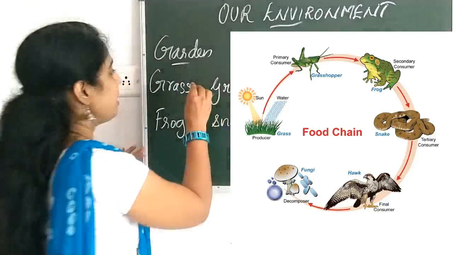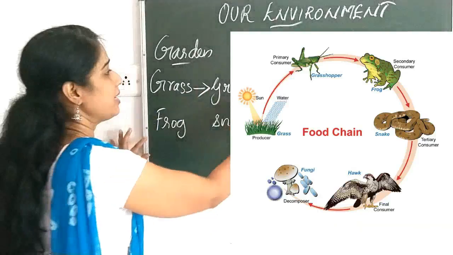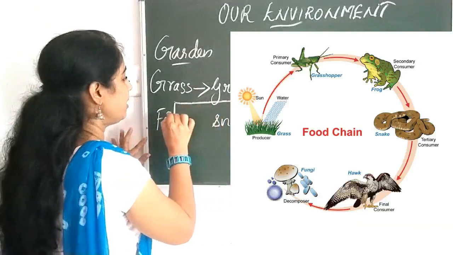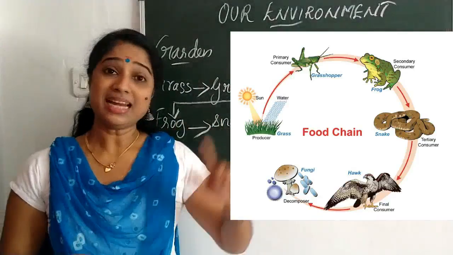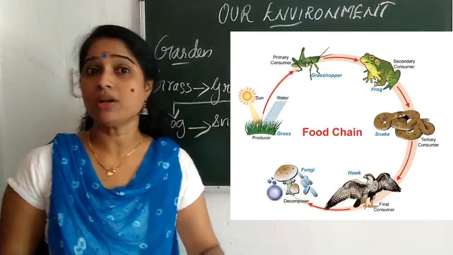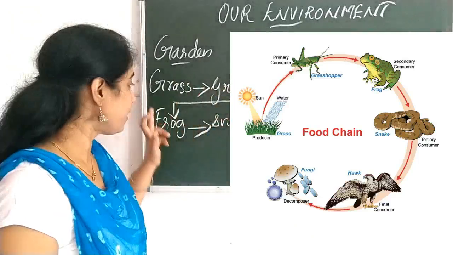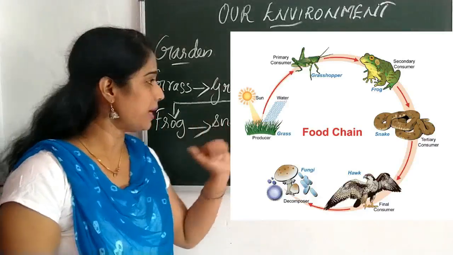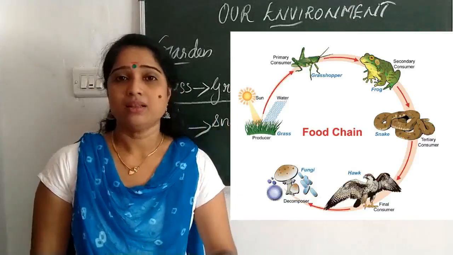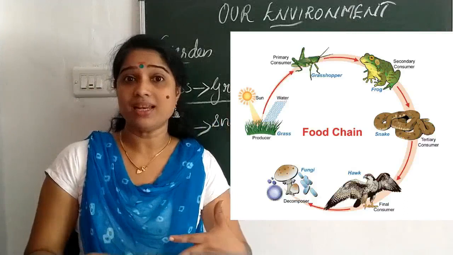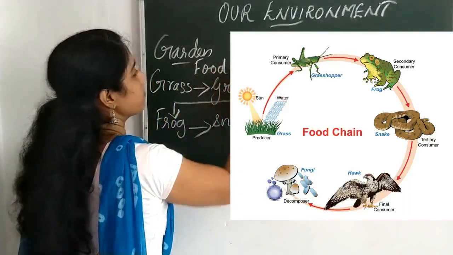Yes, the grass is eaten by whom? Grass is eaten by the grasshopper, and grasshopper is eaten by the frog, and frog is eaten by the snake. That is a relation among these organisms. Grass is eaten by the grasshopper, grasshopper is eaten by the frog, frog is eaten by the snake. So as this interaction is there, we can call that chain a food chain. That term is very, very familiar to you, food chain.